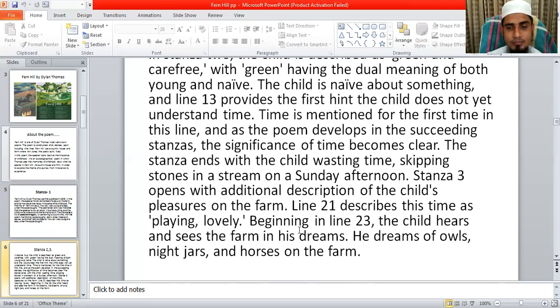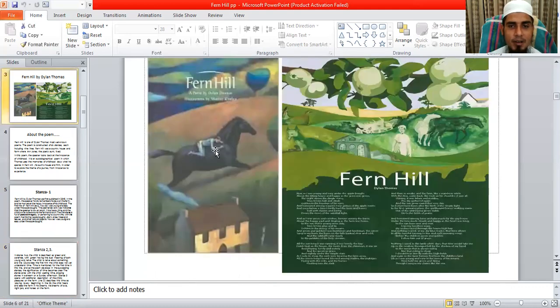Here we find the dreamy world of children. He gives a description: the child dreams of owls, nightjars, and horses on the farm. Here you can find a picture that is only possible in a dream.